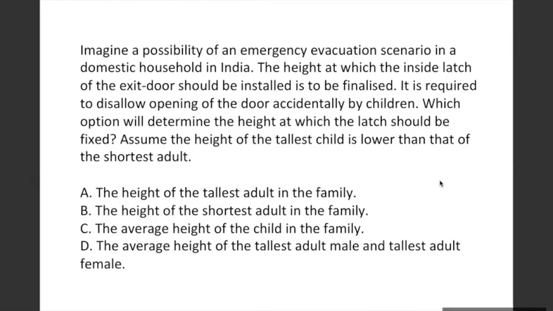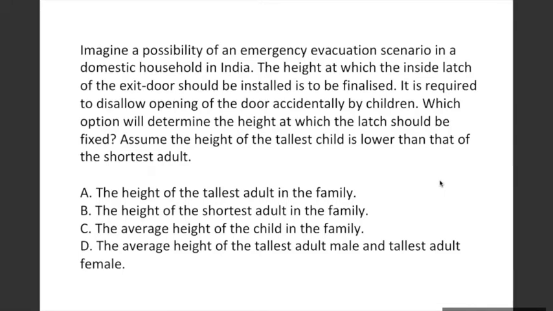Somebody who said option D, why did you suggest option D? Ma'am, I thought it should be an average of all the adults. Okay. So if there are 5 adults, it would be fair for everyone. And if we take the smaller one, it would be harder for the adults who are of taller height. Okay, so you are saying that it should actually be the average height of all the adults in the household.